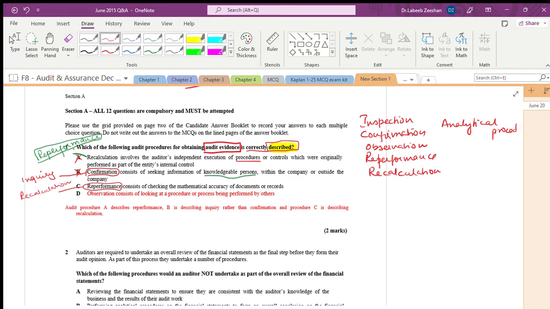If you revise this way, understanding the question and doing the things, it's a piece of cake for you in the examination. Observation consists of looking at the procedure or process performed by others. We know it is the right answer, but apart from that, we will check.